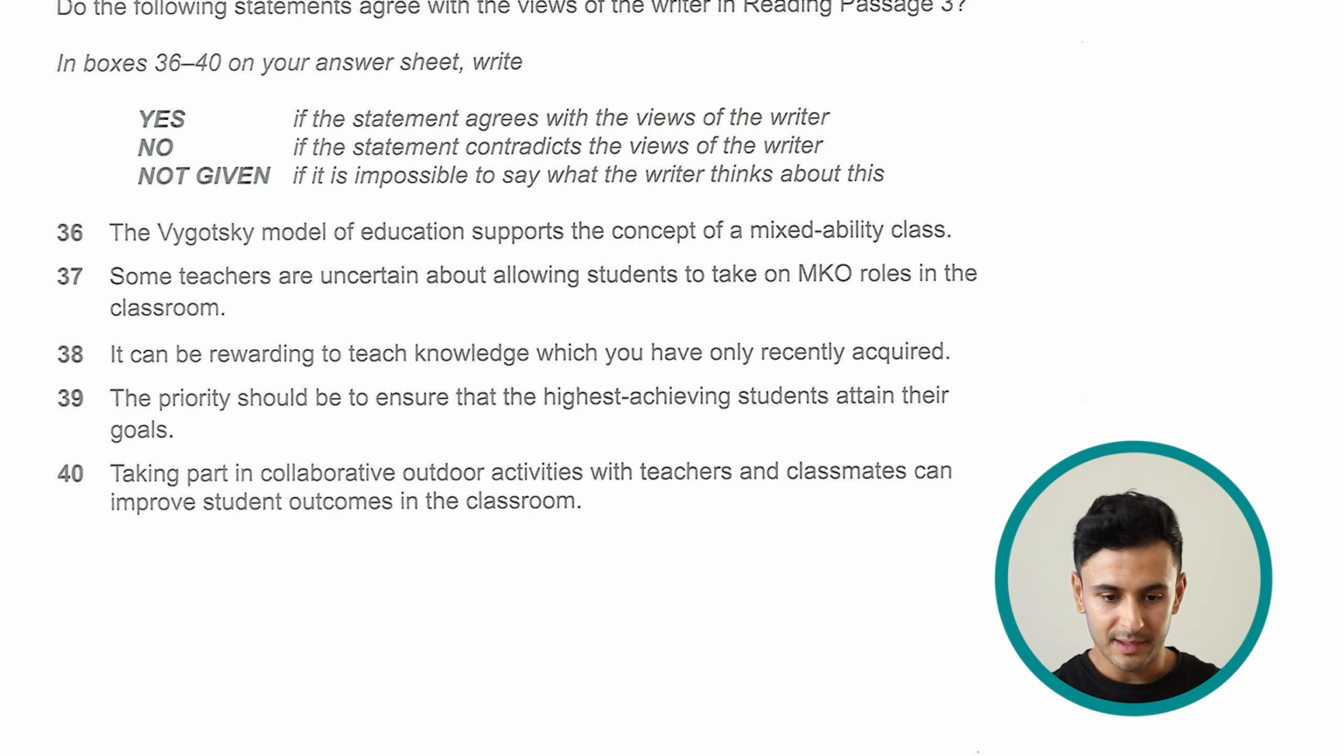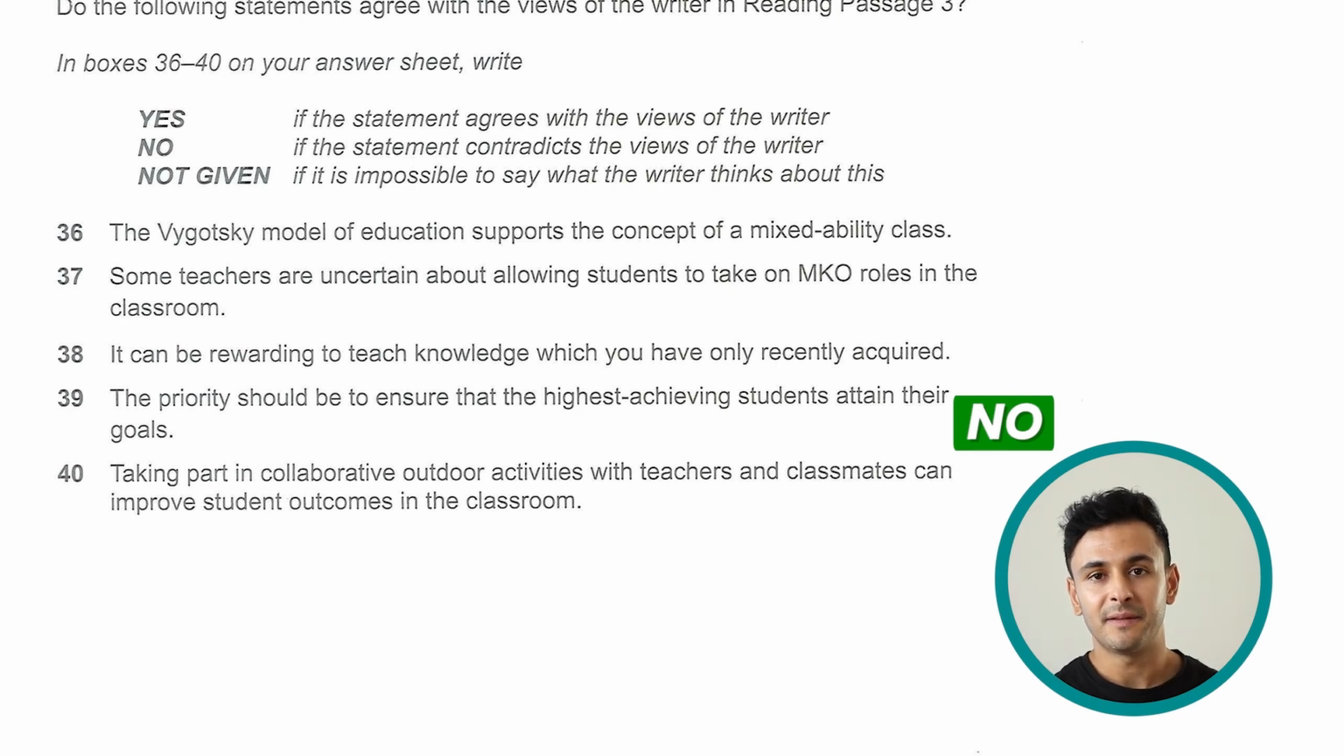If you read throughout the text, you get this idea that this is not true, and it is basically no. So the correct answer here is no. The priority here is not the smart students, but benefiting everyone in the equation, whether they are the smart students or the less skilled students.